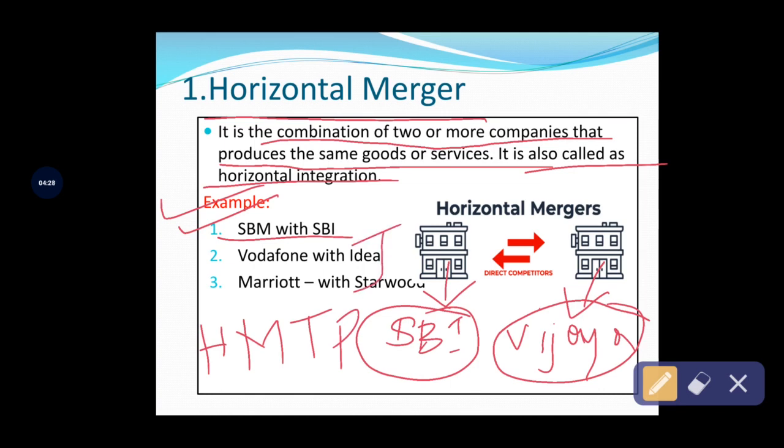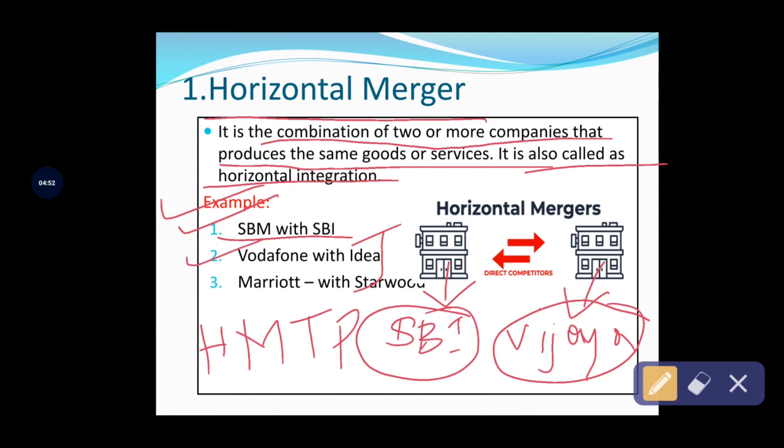When similar institutions or entities decide to merge to form a new company, it is called horizontal merger.